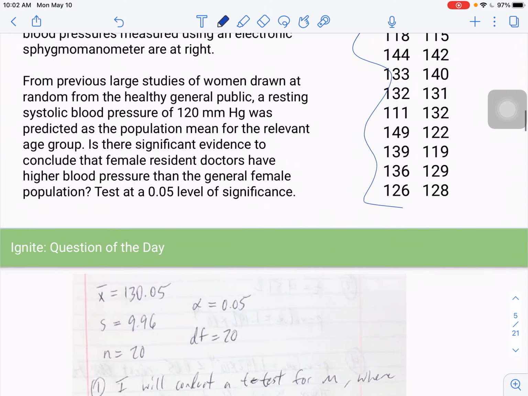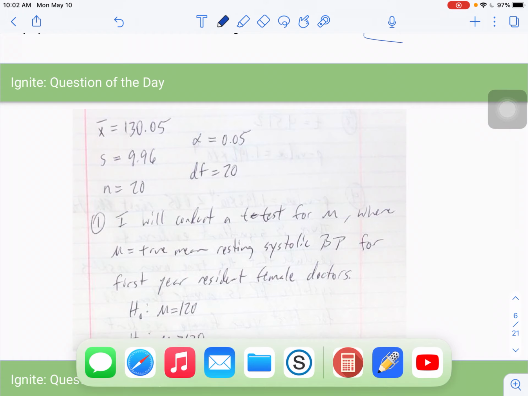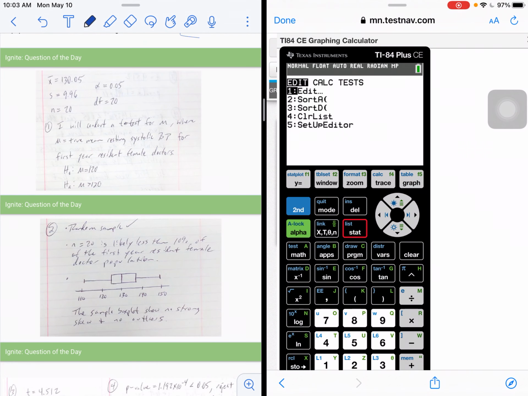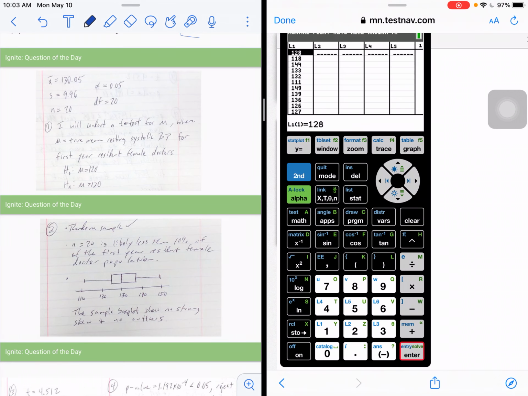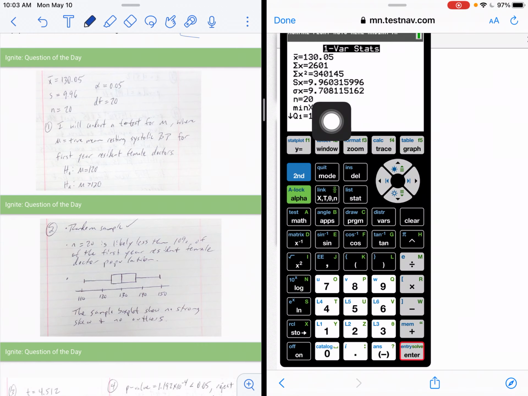All right, welcome back. Hopefully that went all right for you. So I'm going to start by going through the problem. The first thing that you should have done is type the data into your calculator to get x bar and s. So that's what I have here. I have this in L1. And then to get the mean and standard deviation, I go to stat, calc, L1, and I get that mean value of 130.05, sample standard deviation of 9.96.